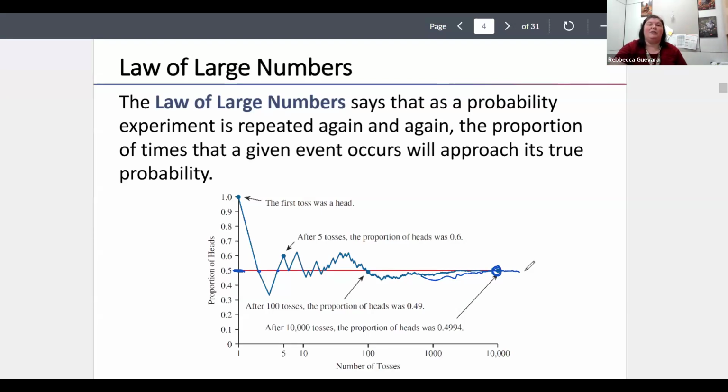That's what the law of large numbers is telling us: the more times I repeat an experiment, the closer and closer I get to the true probability. I might hit it periodically, but I'm talking long run. I'm definitely approaching it, and at some point I'm going to stay pretty much at 50% all the time, not this periodic thing. The law of large numbers is not looking at when it happens. If this goes on for infinity, at infinity, 50% of my coin tosses should be heads.